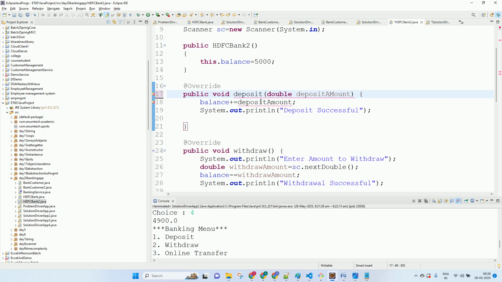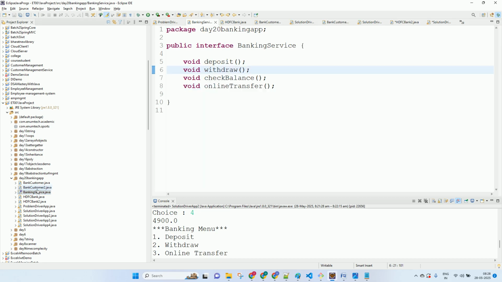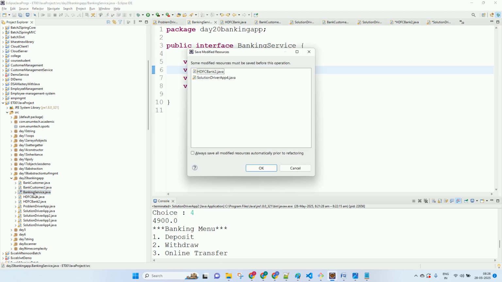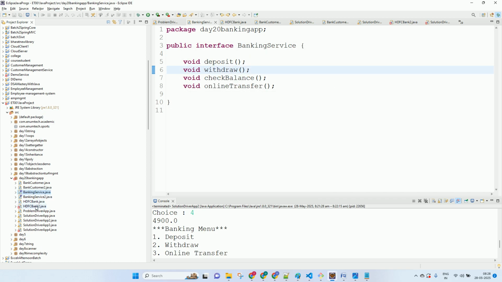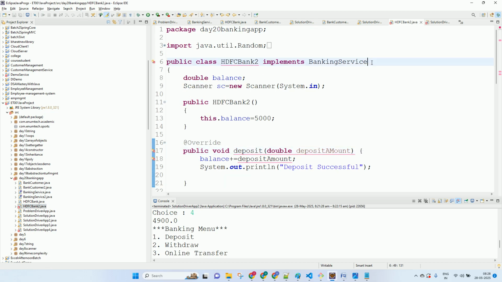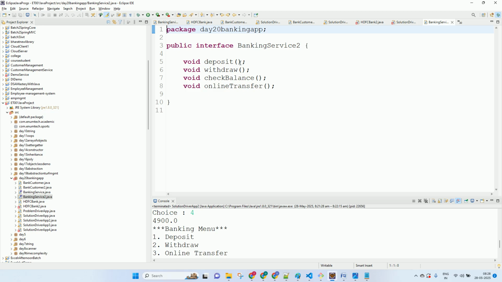Earlier the interface was looking like this, right? So now what is the signature of the deposit? So we'll change the interface also. We'll say banking service 2. So we'll say this implements banking service 2. So in that we'll go and change the deposit. What is deposit accepting now? Double deposit amount. Yeah, now this should be good. Now we are good to go.